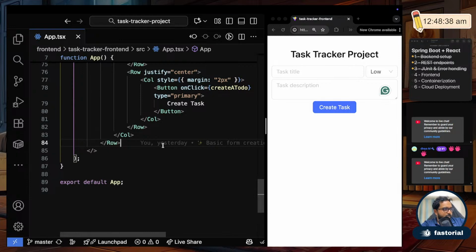Just let me check if the vertical video is live. Yeah, it is. Okay, fine.